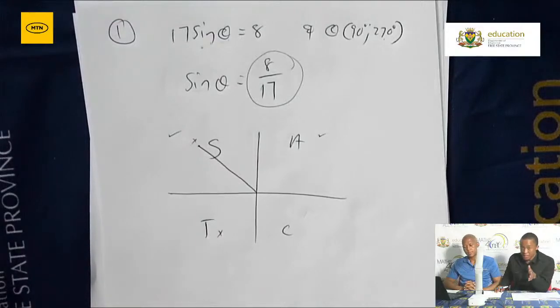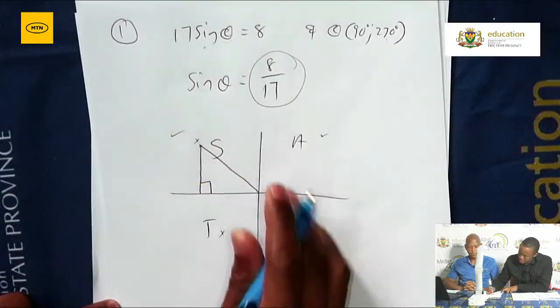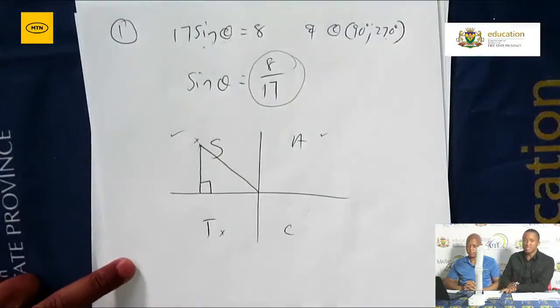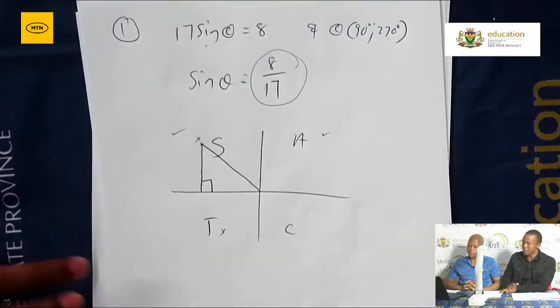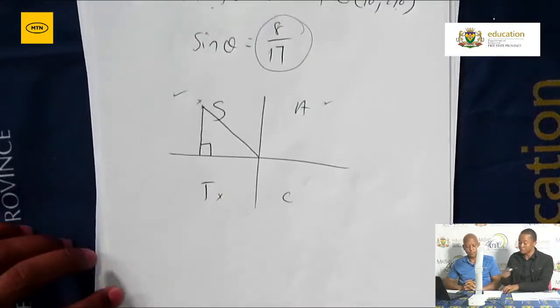Very important. To complete your right angle triangle, it should always be perpendicular to the x-axis. Irrespective of the quadrant you are in, make sure your right angle triangle is perpendicular only to the x-axis. That's where you form your right angle triangle, and then you complete all the sides of that particular angle. I'm not going to solve this question, grade 12s, but I was just making you aware of the first scenario.